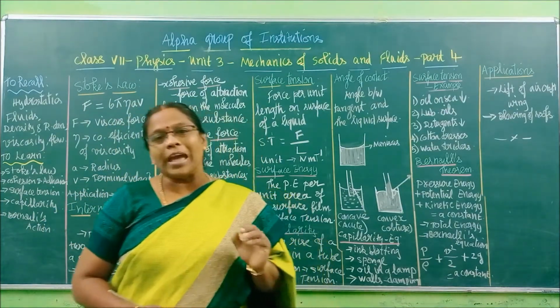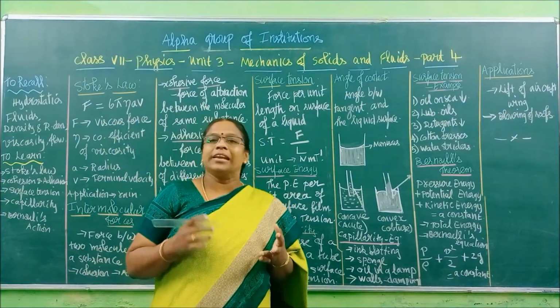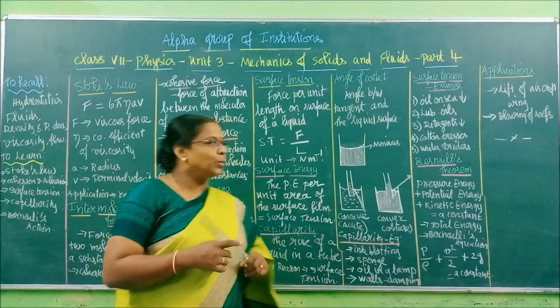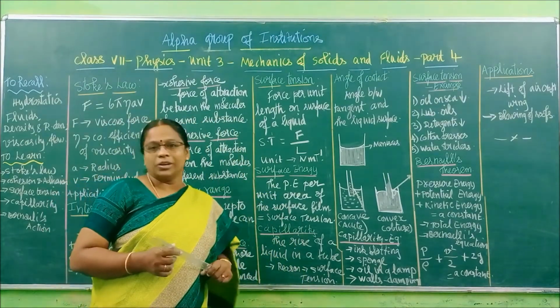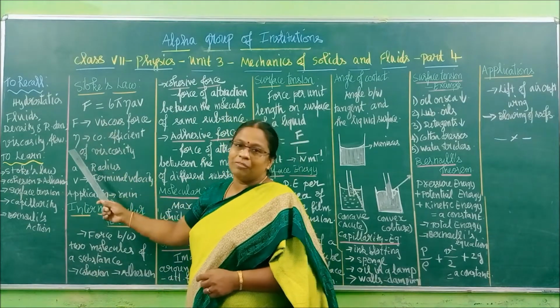For Unit 2 we have 3 chapters: motion in a straight line and laws of motion. Along with that you will have this lesson 2, this Unit 2. So now, what we have to recall.